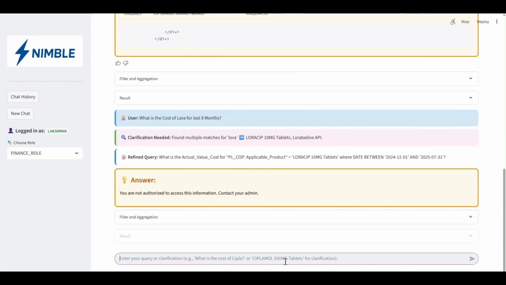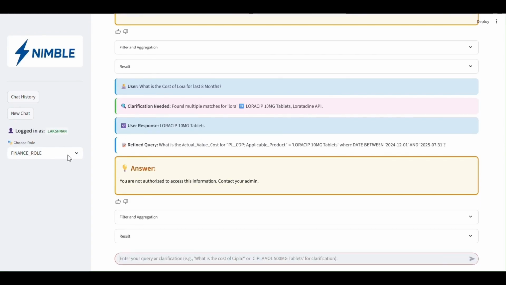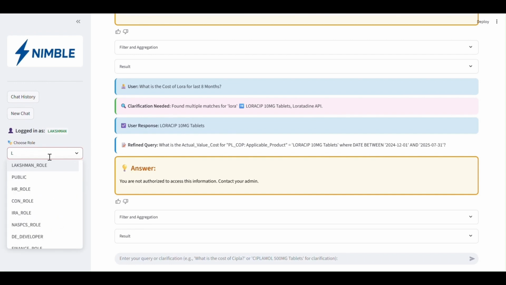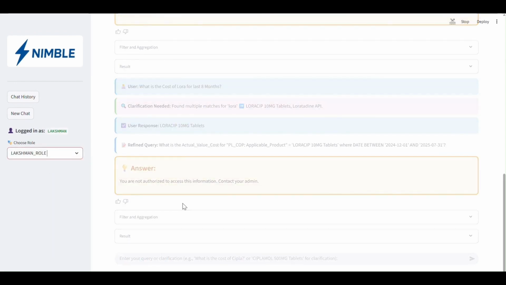You can see that it replies back that you are not authorized to access the information, contact your admin. Definitely I'm not allowed, because the current role that I am using, the finance role, has no access to LoRa 10 mg tablet. So I will switch my role to demonstrate it further. I will switch to the Lakshman role that has access to it. After that, I'll repeat the same query.